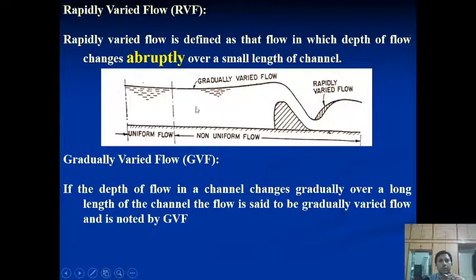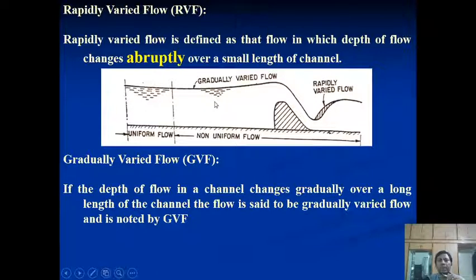You can see the variation in the flow: starting from the top, the depth is abruptly changed and gradually varies over the structures. These are hydraulic structures we have constructed across the river to obstruct the water flow. The water flows slightly clean over the hydraulic structure, falls at the downstream side, and again flows in the direction of gravity.